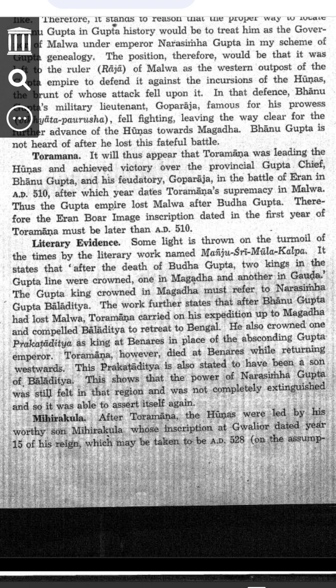Step 4, the literary evidence, Manjushrimulakalpa. A book, Manjushrimulakalpa, tells us what happened after the war. Buddhagupta, the previous Gupta emperor, died. Two Gupta kings were crowned. One in Magadha, Narasimha Gupta Baladitya. Two, one in Gauda, modern Bengal.